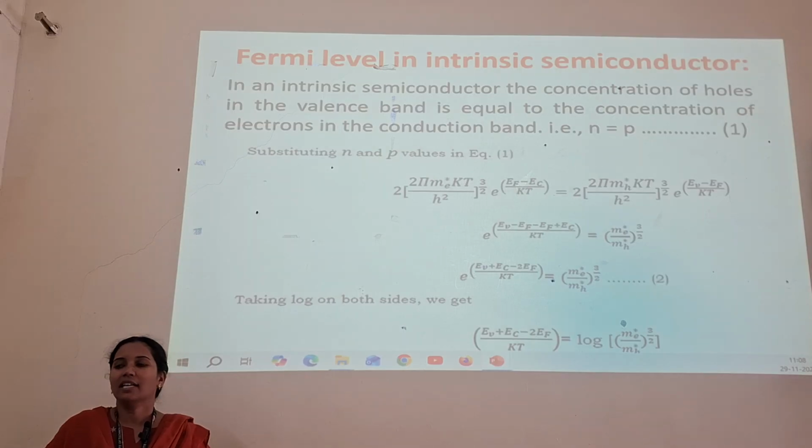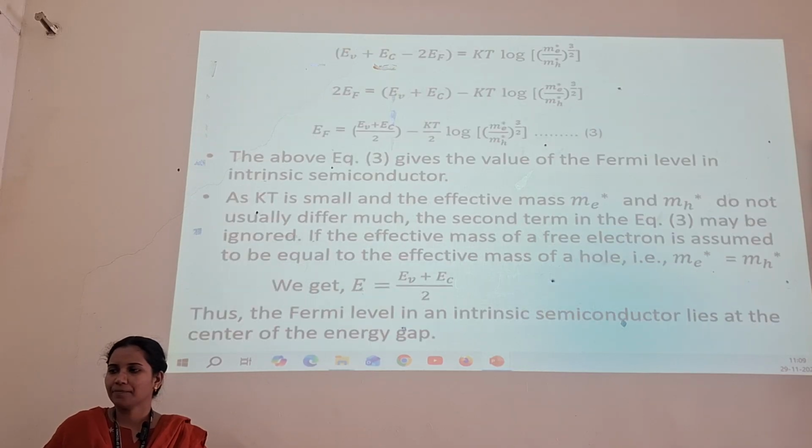Again, the Fermi level in the intrinsic semiconductor. In an intrinsic semiconductor, the concentration of electrons in the conduction band is equal to the concentration of holes in the valence band, that is N equals P. By substituting the N and P values in the equation, we get the Fermi energy level in the intrinsic semiconductor: EF equals (EV plus EC) by 2 minus KT by 2 log of (mh by me) whole power 3 by 2, where (EV plus EC) by 2 is the mean of the energy at the valence band and the energy at the conduction band.